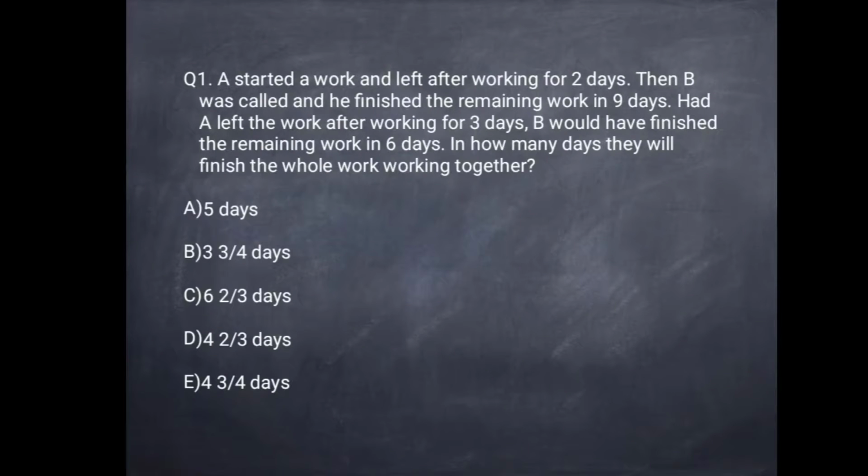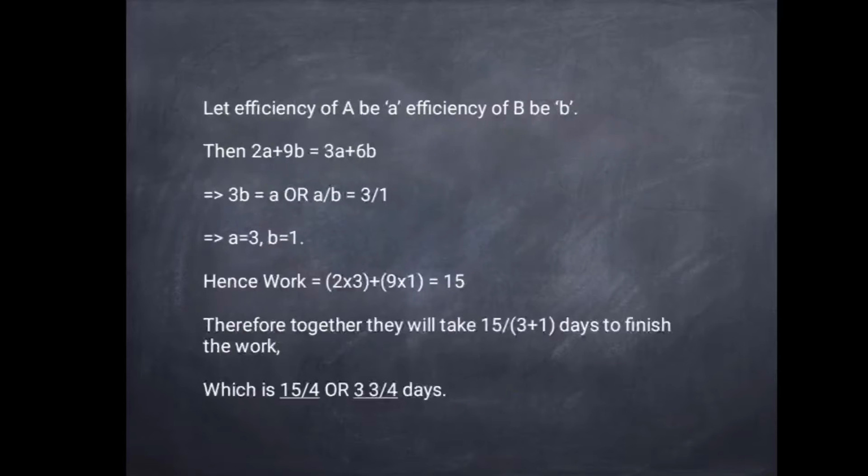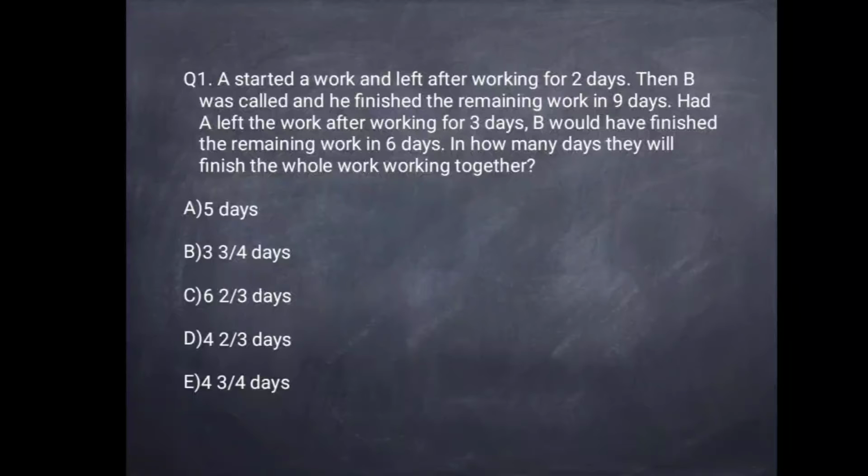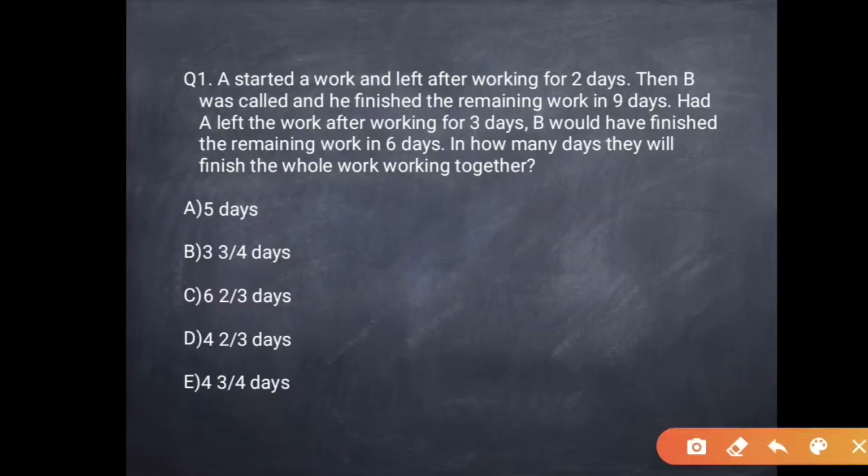We have 2 persons working, A and B. Let's consider that A's efficiency is small letter a and B's efficiency is small letter b. Now A started the work and left after working for 2 days. Then B was called and he finished the remaining work in 9 days. What will be the total work?